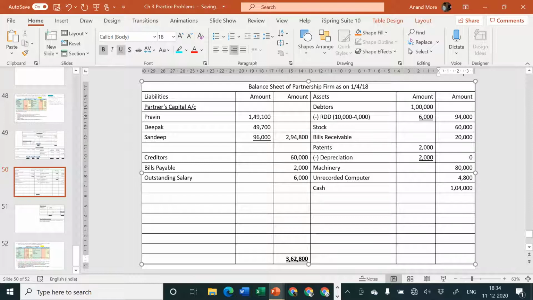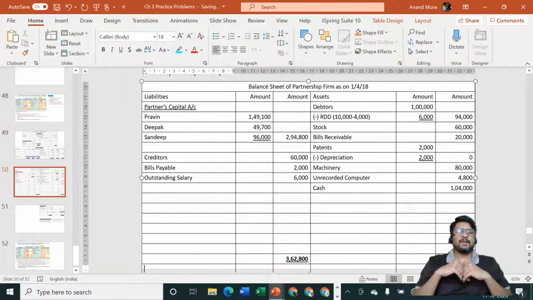Please remember that. Now I am taking the asset side: 94 plus 60 plus 20 plus 80 plus 4,800 and plus 1,04,000. That goes to 3,62,800. So it seems that the gods of accounting are smiling on us, and they have helped us to tally the balance sheet properly.